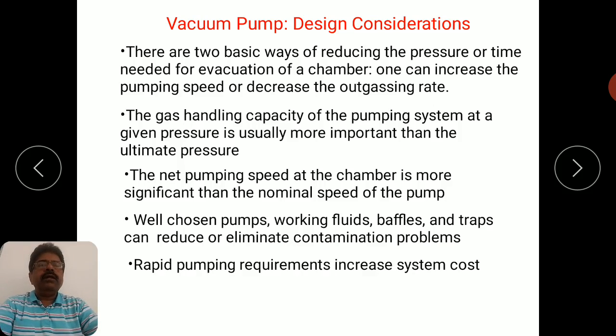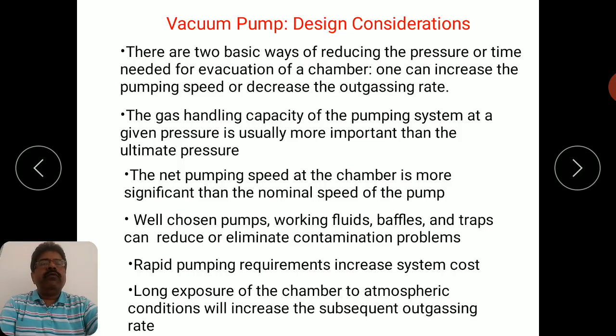Then another issue is that rapid pumping requirements increase system cost. If you want to evacuate the chamber in a very short time period, it is possible, but the system cost will definitely increase. And parallelly you have to keep watching so many parameters when you are rapidly pumping a particular chamber or system. In that case, to control all the parameters, the system cost is increasing.